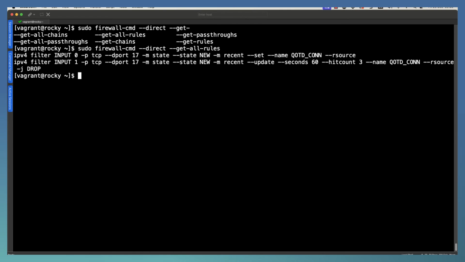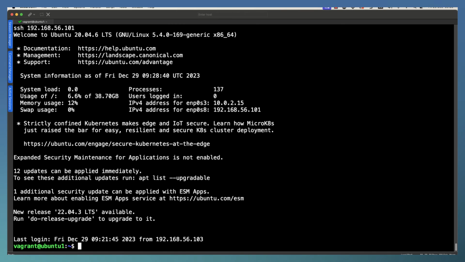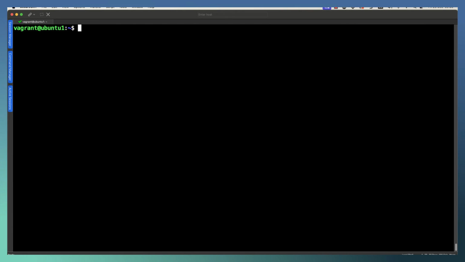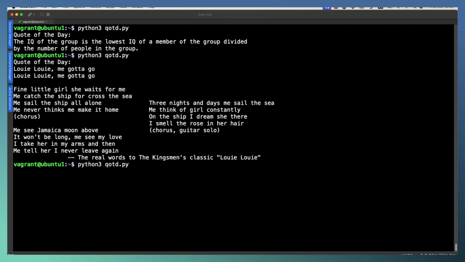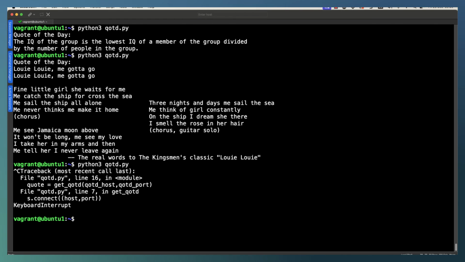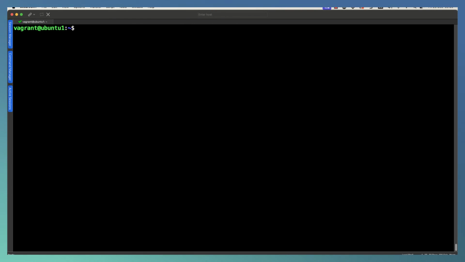The first rule then is really naming our connections, and then we're counting the connections, and we're allowing up to 2 connections every 60 seconds before it's blocked. So now trying on my Ubuntu One system, I can make my 2 connections, but trying to make the 3rd within a 60-second period, it's not going to be allowed. I could wait and try again in 60 seconds, and then I get my 2 attempts again before I hit the hit count of 3.